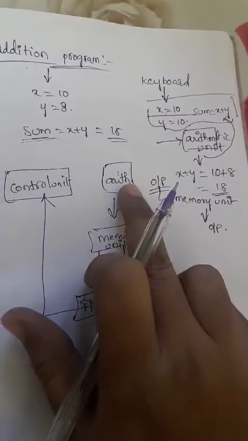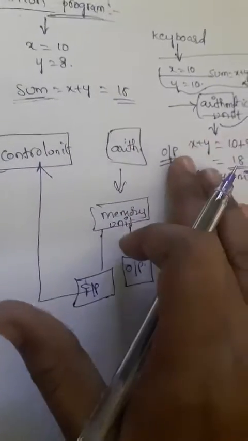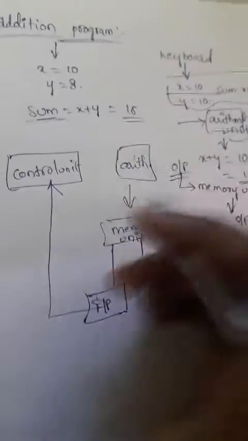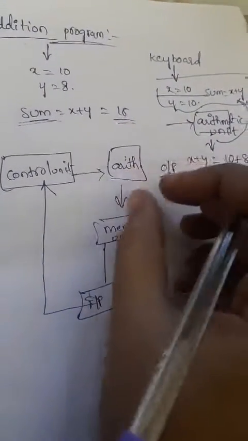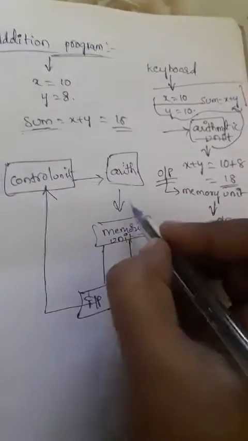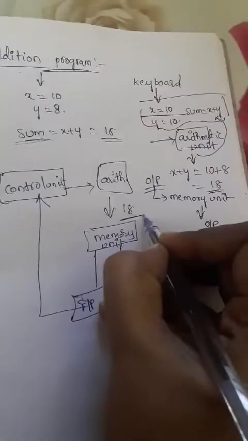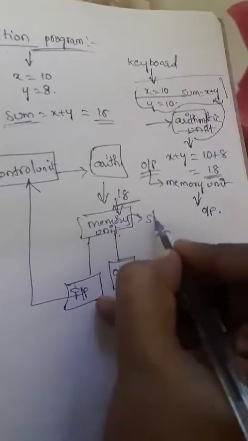Arithmetic unit performs addition, subtraction, multiplication and division, and also some logical operations. Only after understanding this is an addition program will it give the result, that is 18, which is given to the memory unit and stored.